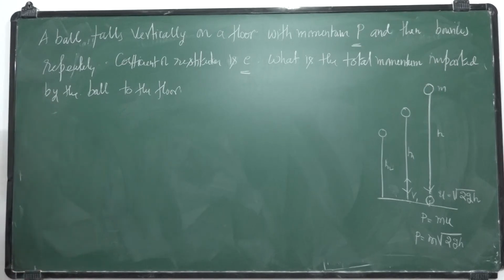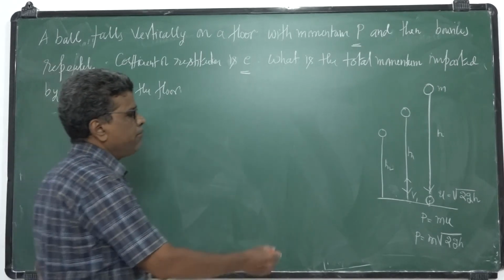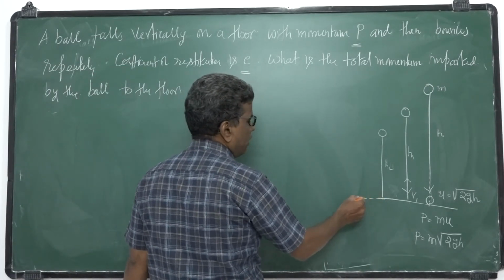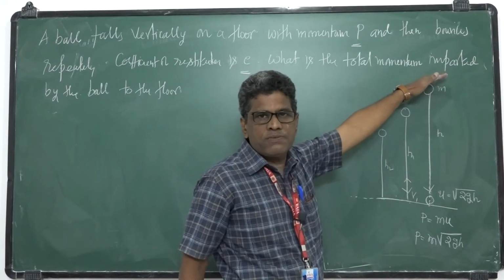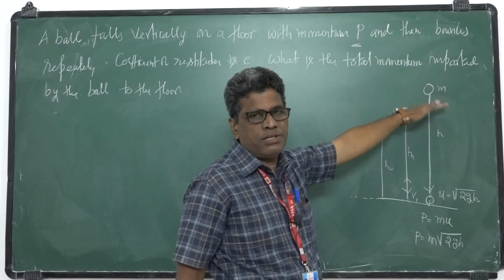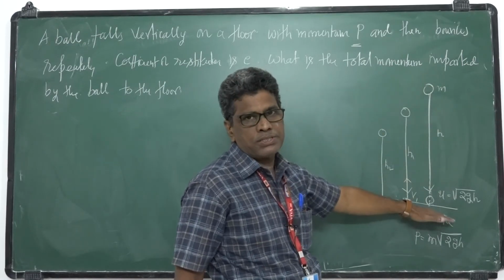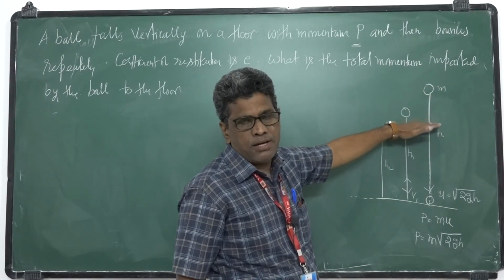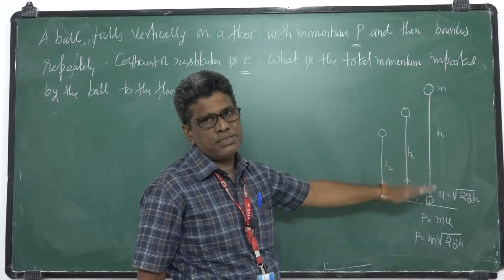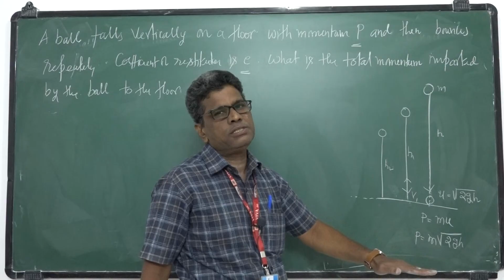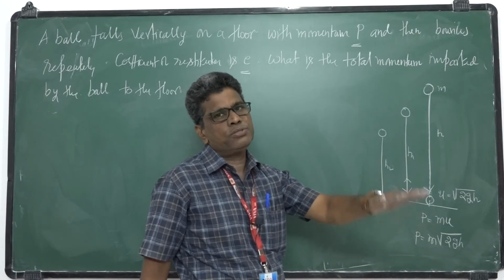So for the first collision like this, it will make repeated collisions. Finally the ball comes to rest here only. A rubber ball falls from a certain height, it bounces and rises again, and again it falls and rises. Like this, after making repeated collisions, the ball ultimately comes to rest.